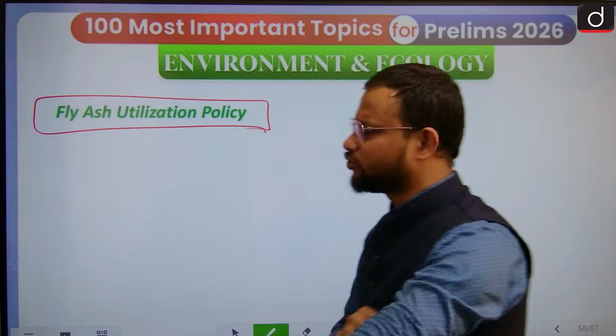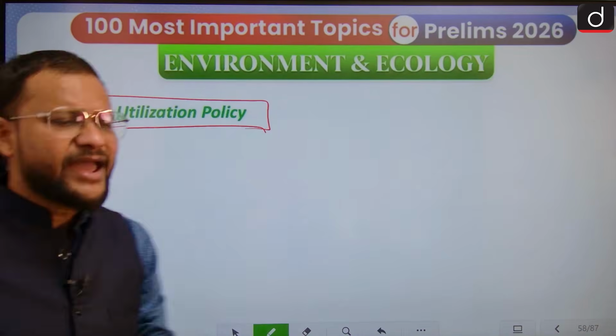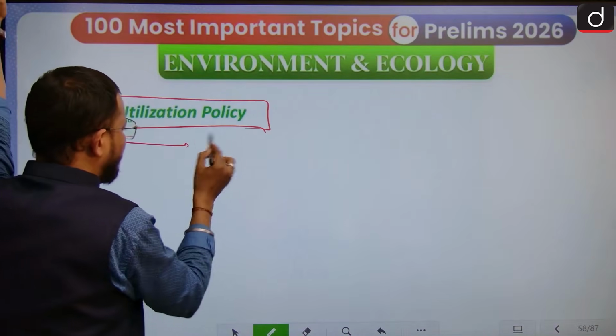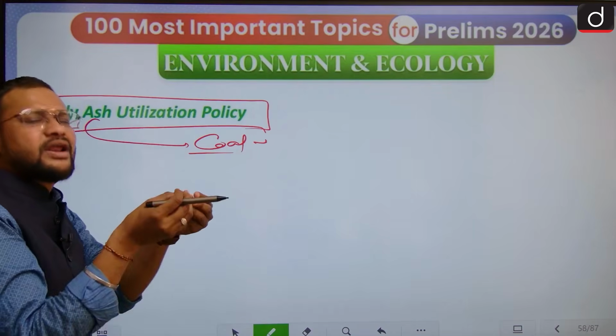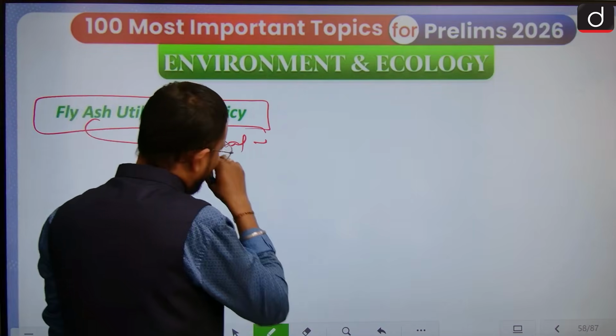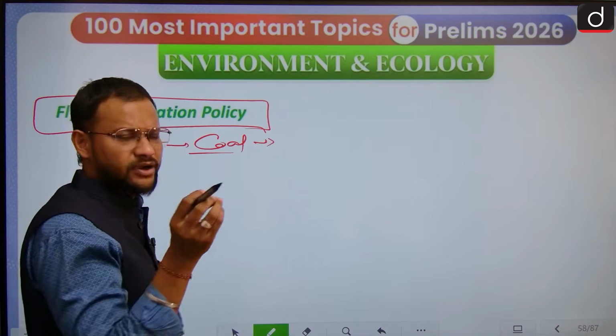Then fly ash utilization policy. You must be aware of fly ash. While burning coal, there is a light black material that is very light, and it flies over, right, because of its lightweight.